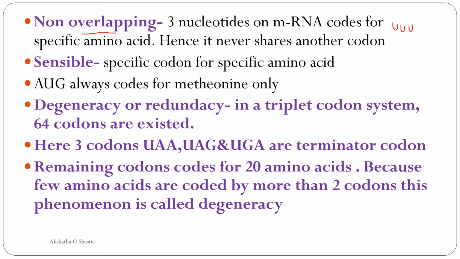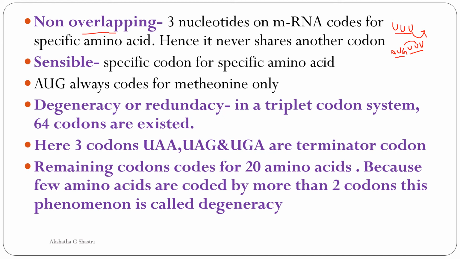These 3 nucleotides code for it and will not share this U with another codon. For example, if AUG is present and next to that AUG there is a U, then this AUG should code for methionine, and the phenylalanine codon UUU will not share and become GUU like this.